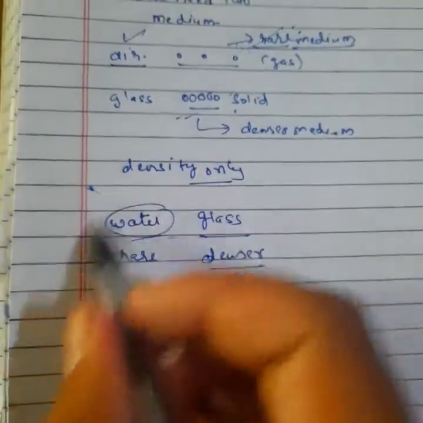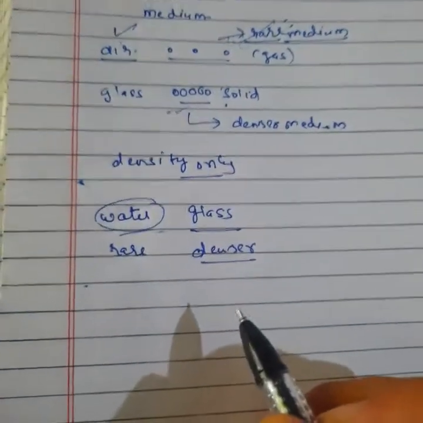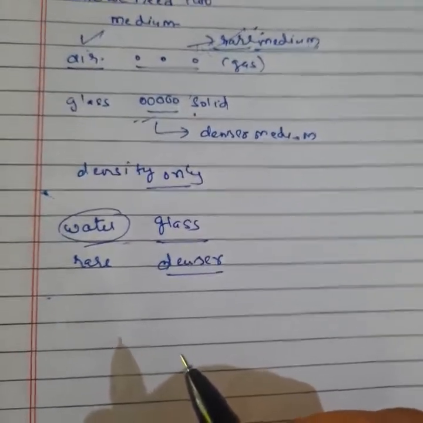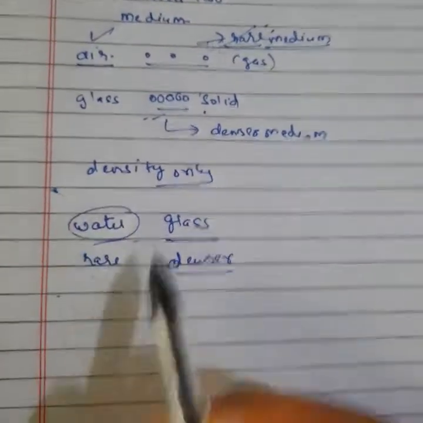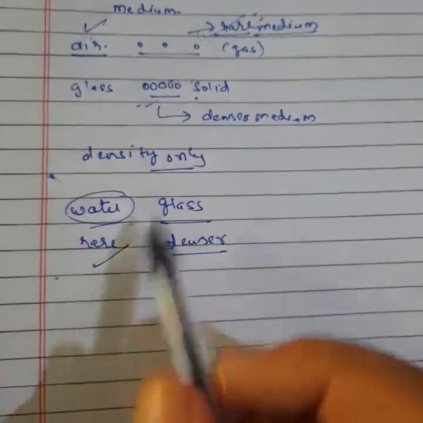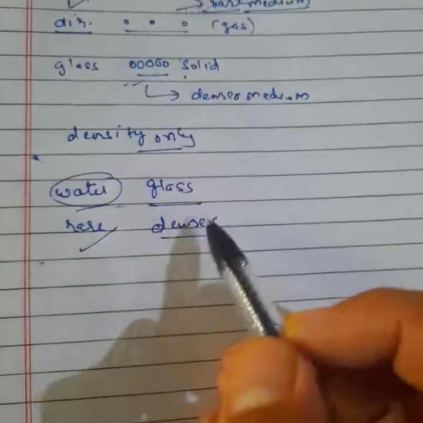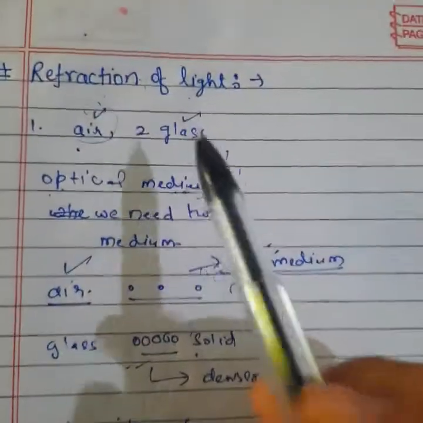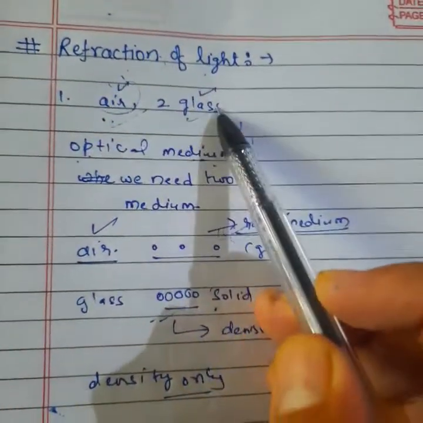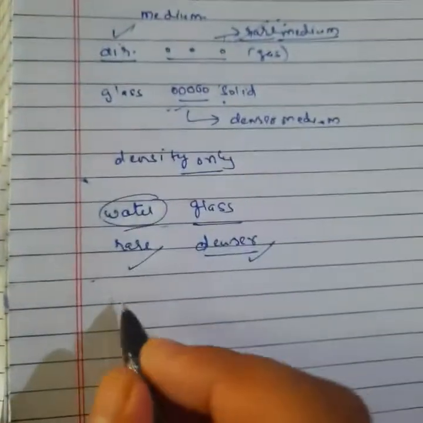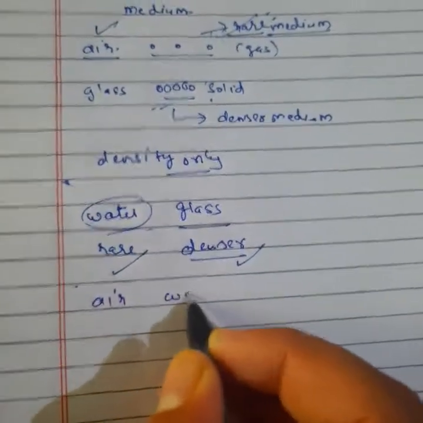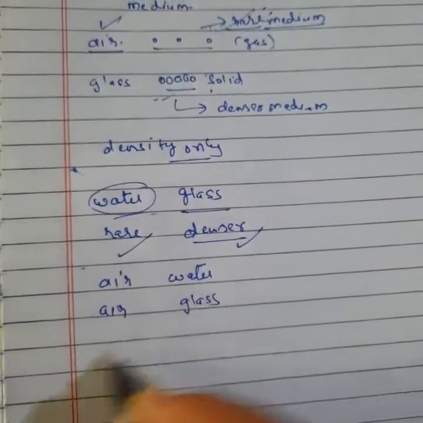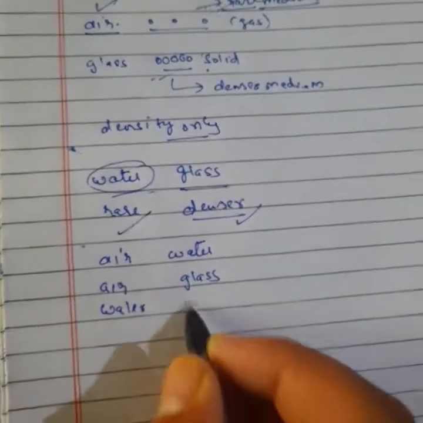So we simply have to see the arrangement of molecules. The medium where molecules are very far away from each other is the rare medium, and the other medium is the denser medium. Say yes or no. We can take any two mediums: air and glass, or air and water, or water and glass.